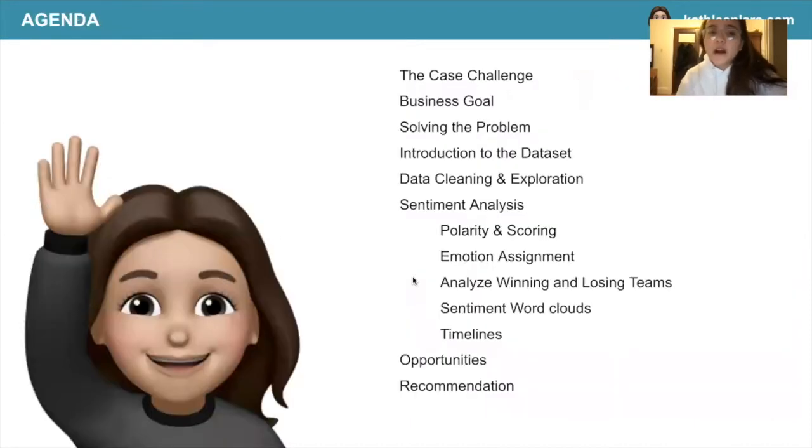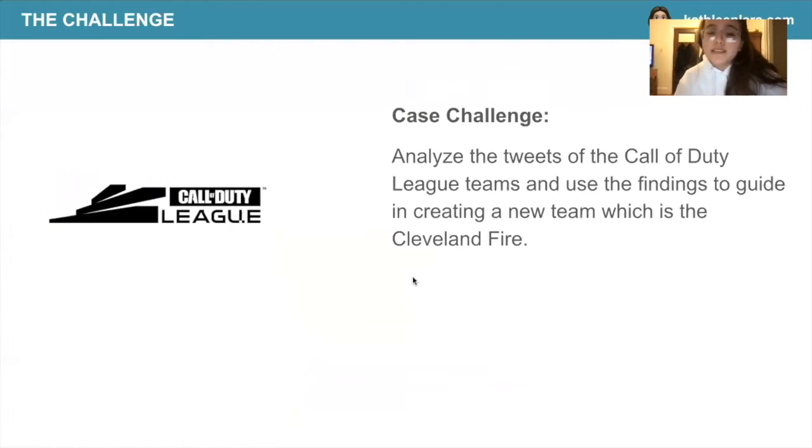Our agenda for this presentation: the case challenge, go through the business goals, solve the problem, introduce you to the data set, data cleaning and exploration, do some sentiment analysis, explore opportunities, and give you my final recommendation. So the challenge is to analyze the tweets of the Call of Duty League teams and use the findings to guide in creating a new team, which is the Cleveland Fire.